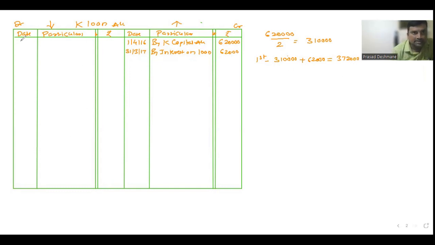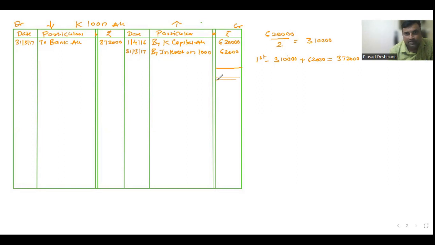Now when we are making the payment to K, the loan balance will decrease, and as per the rule, when we are decreasing the loan balance, it should come on the debit side. That's why I'm recording on the debit side. On 31st March 17, at the year end, we'll make the payment to bank, 3,72,000.